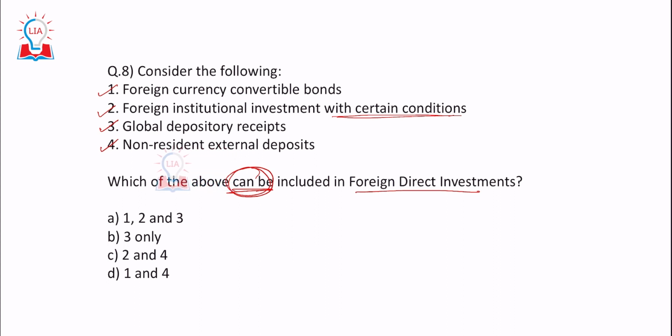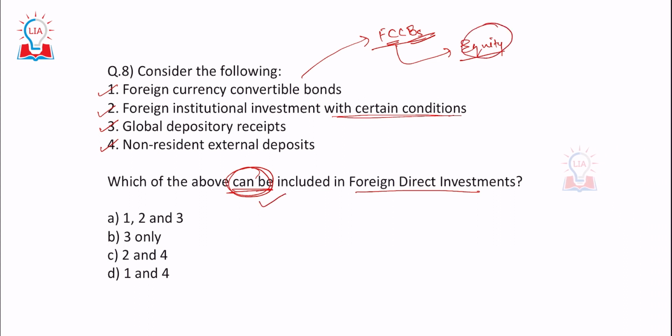So the first one is foreign currency convertible bonds, FCCBs. So the thing is, these are bonds by their very nature, but they can be converted. Converted into what? Equity, right? Can they become foreign direct investment? Yes, if their investment is more than 10% in a firm. So can it become FDI? Yes, it can become FDI. Otherwise, what would it become if it is less than 10%? Automatically, it would be called FPI.